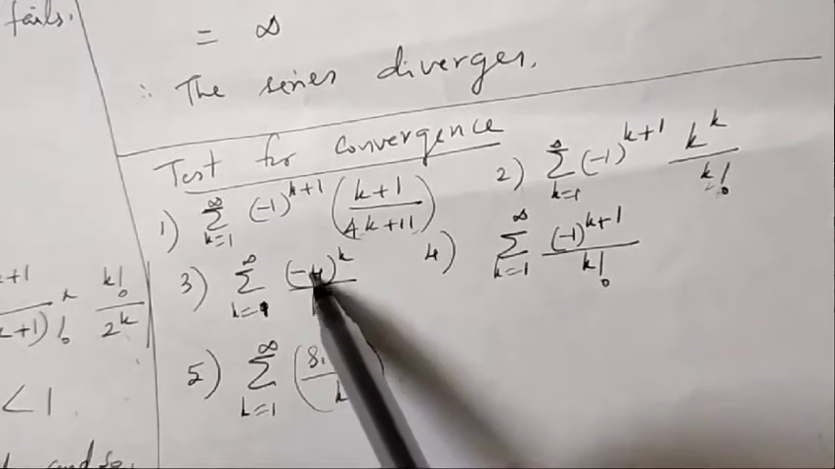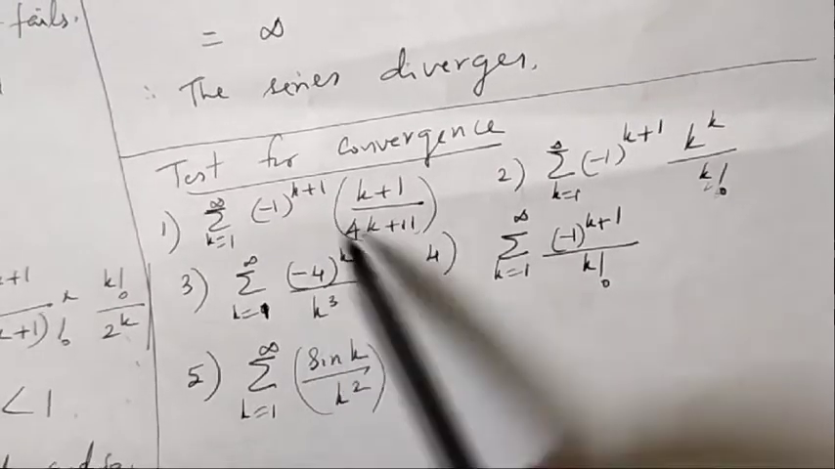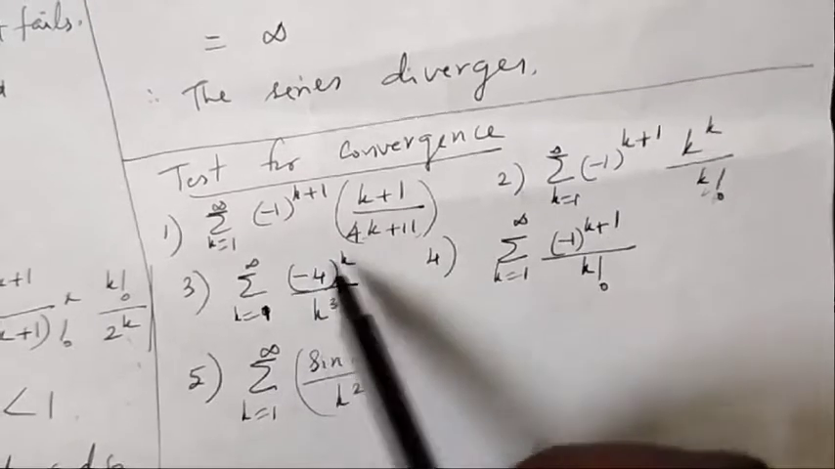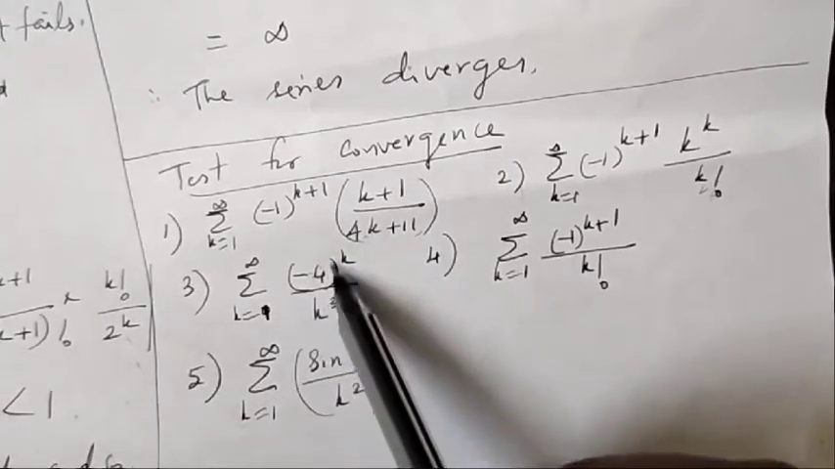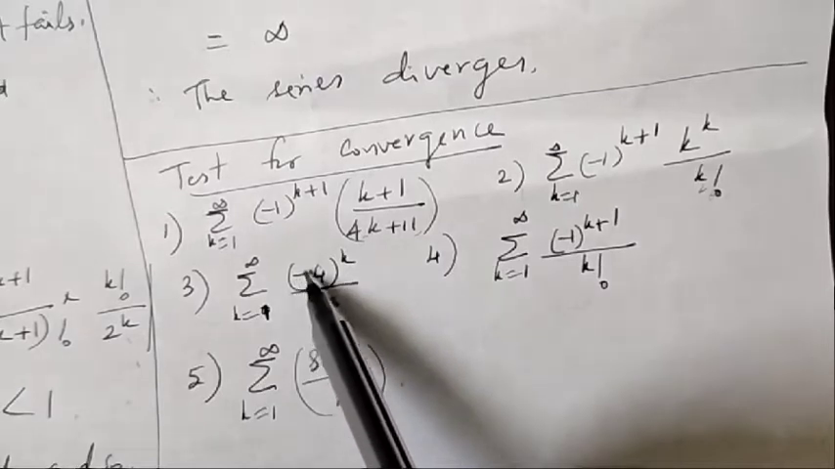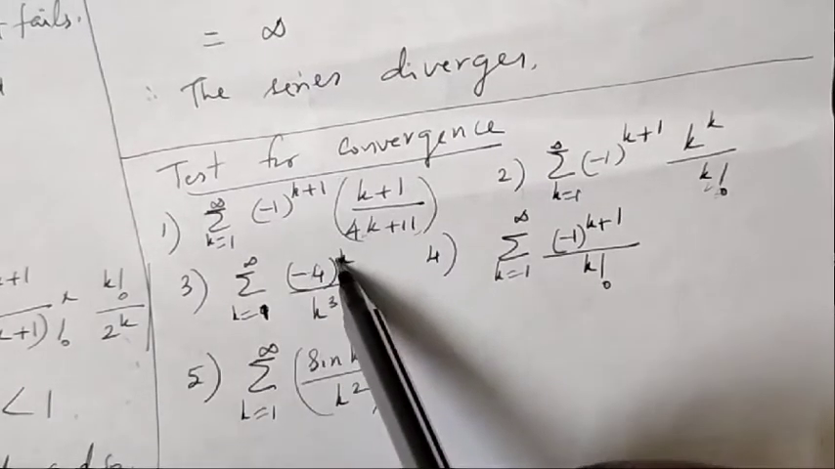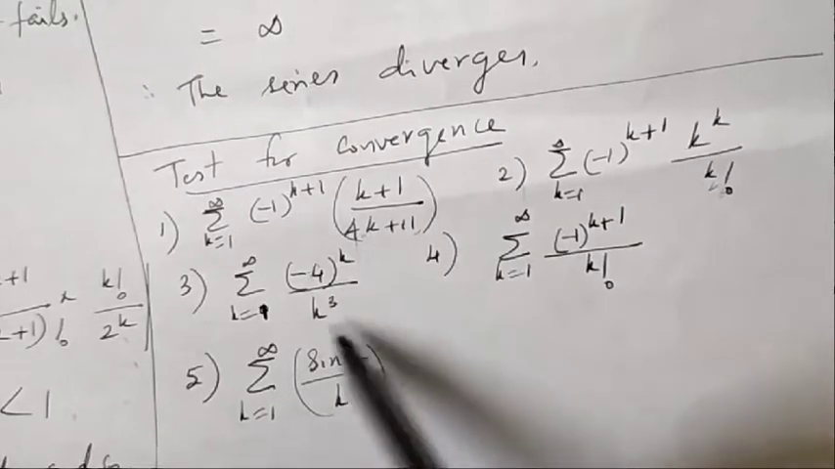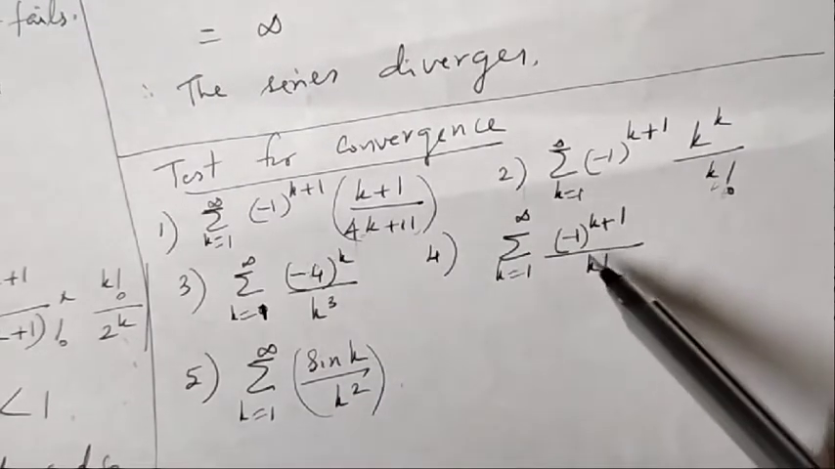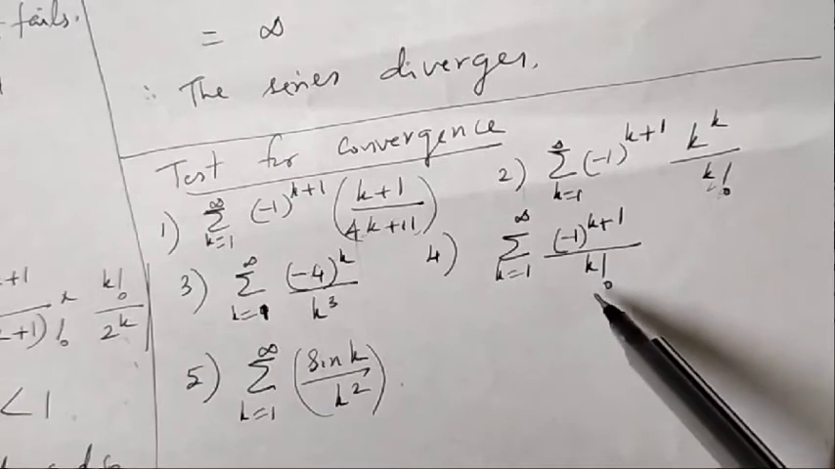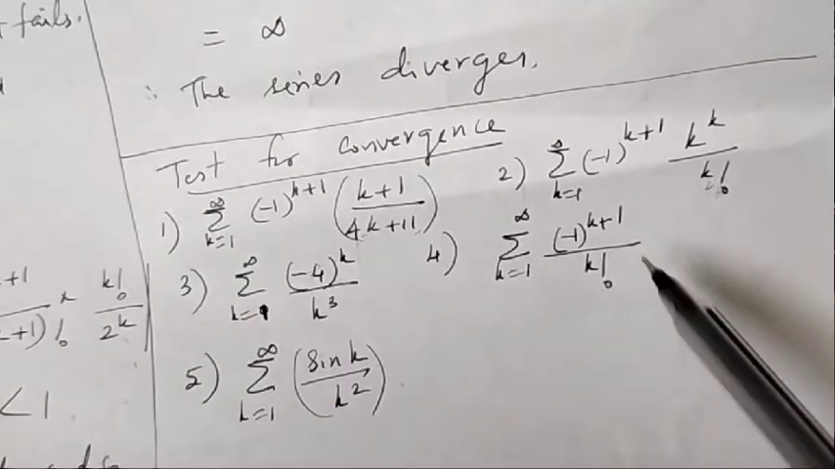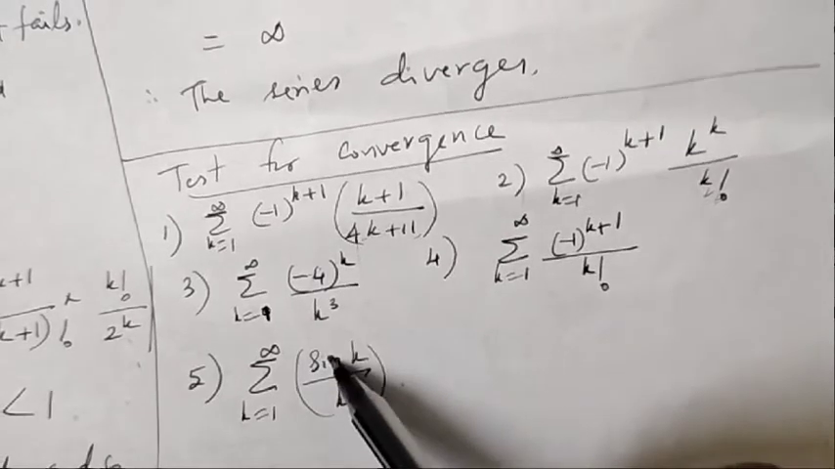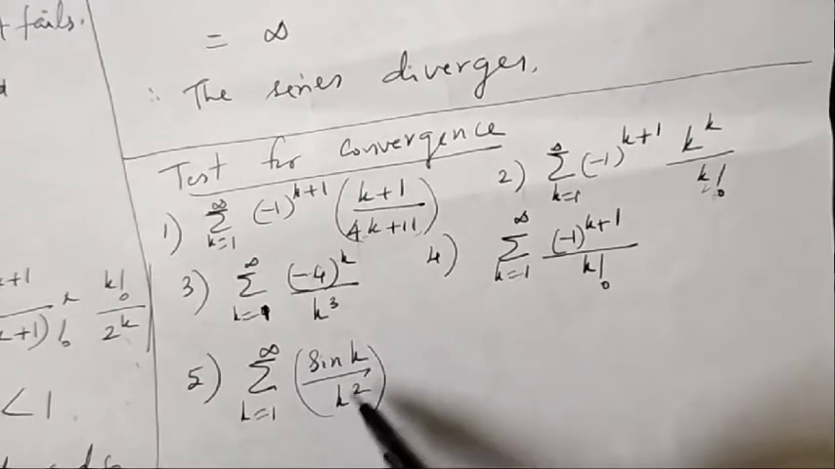Here also, minus 4 the whole raised to k by k cube. Here also we can apply the ratio test by considering the terms as positive. But here we can split the bracket into minus 1 raised to k and 4 raised to k, so that if you consider the positive terms, it becomes 4 raised to k by k cube. Here also, minus 1 raised to k plus 1 by k factorial, consider the ratio test. Sin k by k square we have already done in the case of cos k. Similarly we can prove.